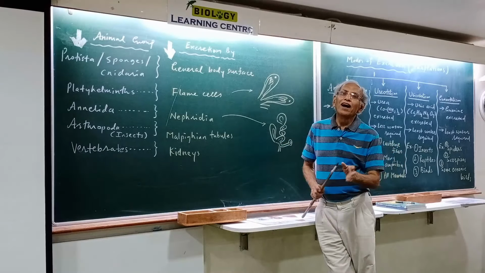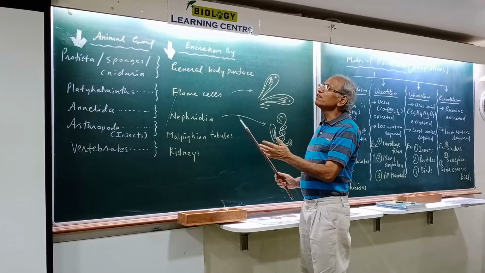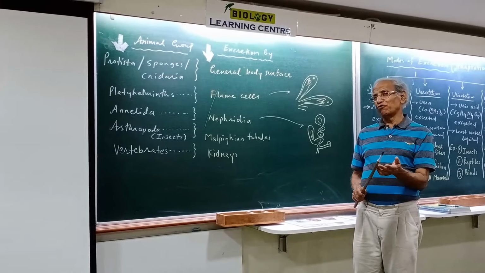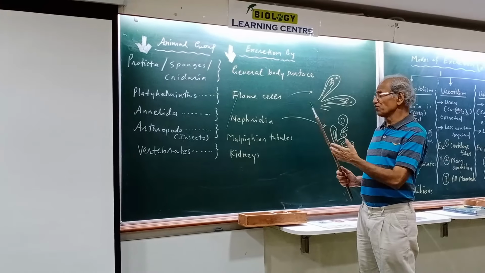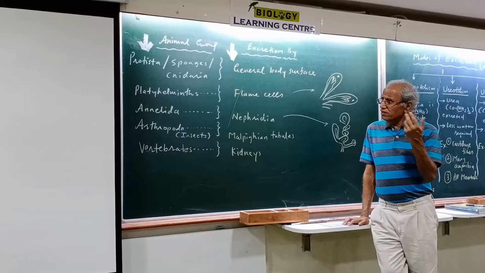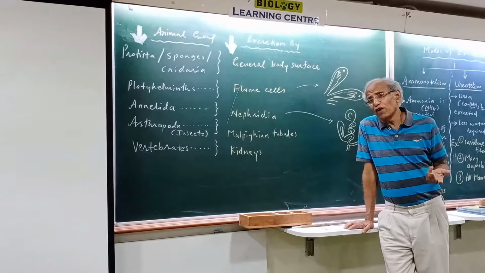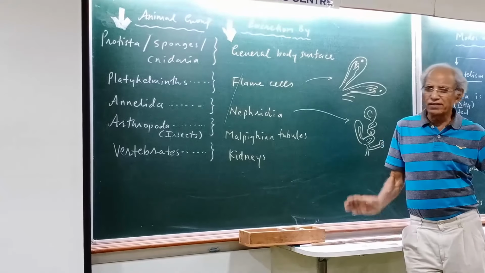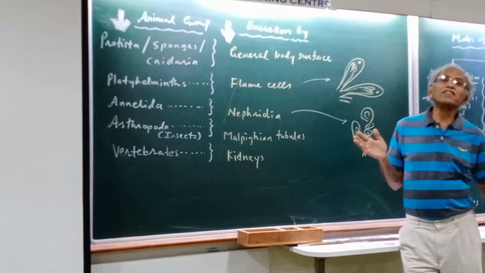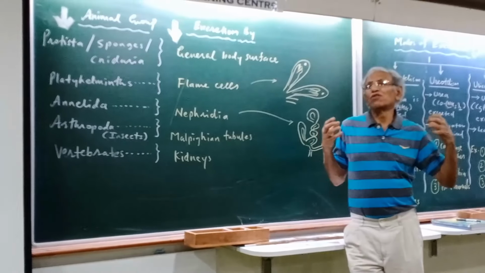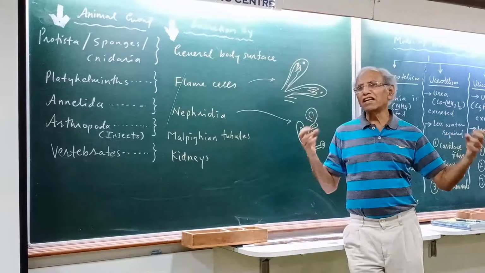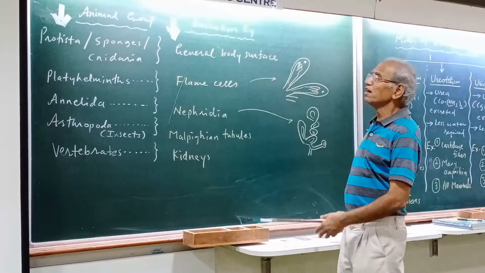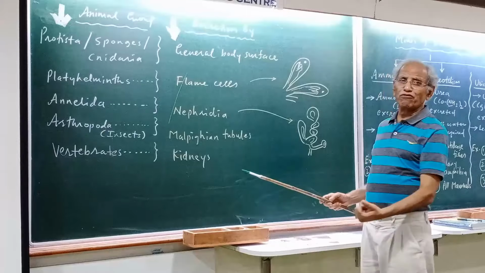Here now we have the different structures, I mean to say different organs, which are involved in excretion. It's very interesting that there is a lot of variety. Variety is something which is the essence of life. So when we learn these things, one thing we will always have in mind is that life is flowering. It's all colorful. Colorful in what sense? Variety. Everywhere variety. If you think of the excretory structures, there is a lot of variety.